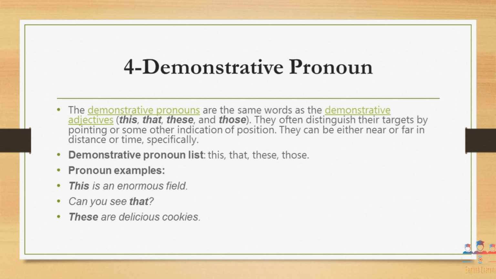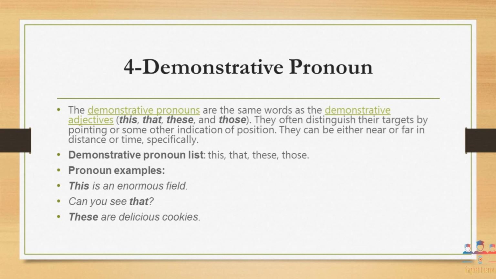Next is demonstrative pronoun. Demonstrative pronouns are those pronouns which are going to demonstrate. Demonstrate means they are going to put the attention on something or somewhere. They are used to point out or indicate positions. The demonstrative pronoun list includes this, that, those, these.